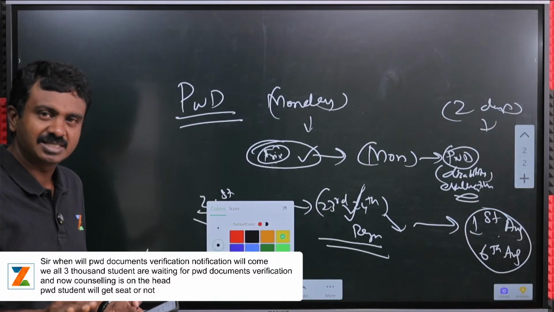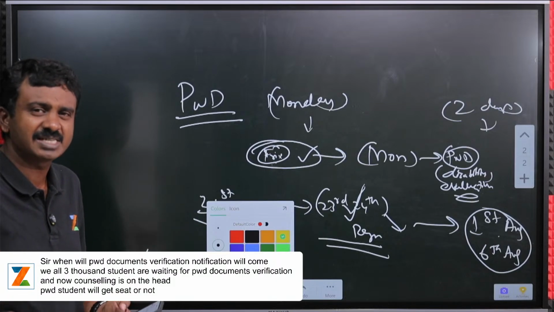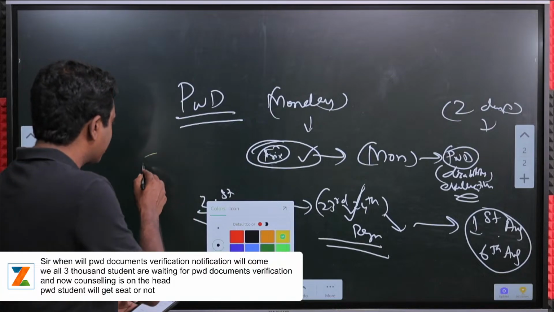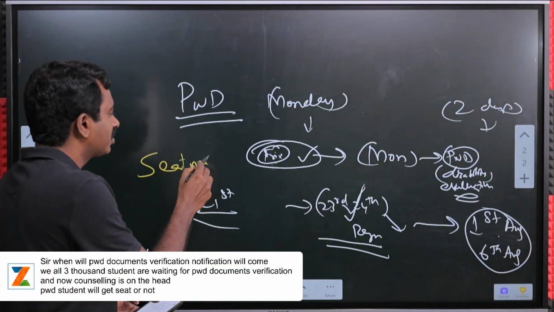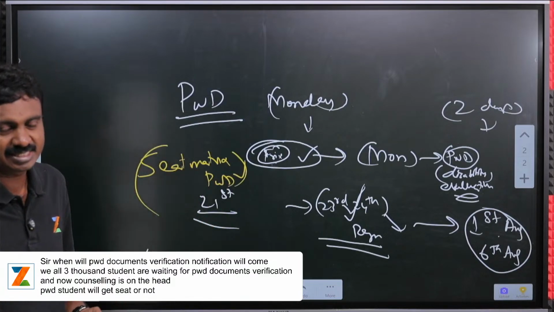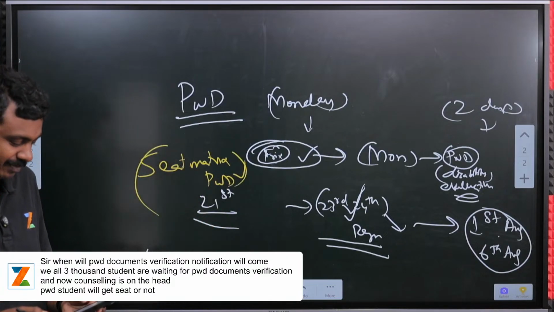PWD candidates will get seats, no issues at all. It will definitely happen. It is based on the RPWD Act and the government has to provide. So you will also see the seat matrix on Monday or Tuesday that will have PWD seats. It will be straightforward, nothing to worry. Only thing is it has been delayed a bit, not sure why, but they will come up with that.